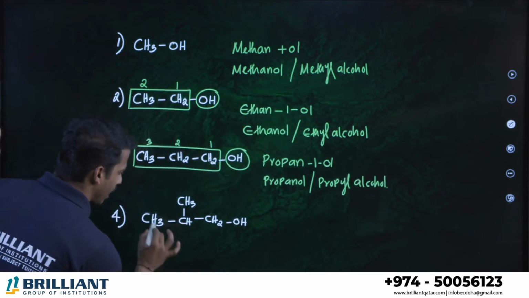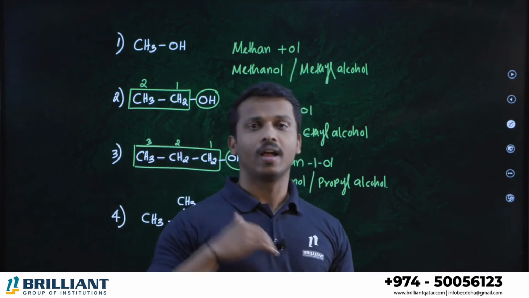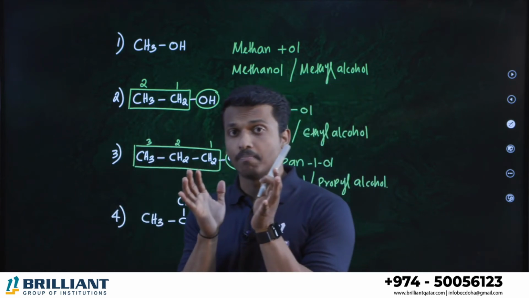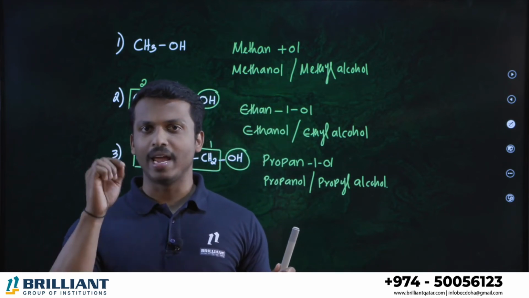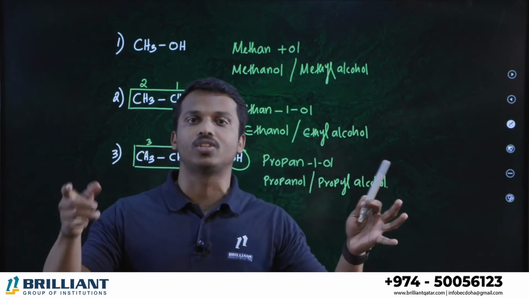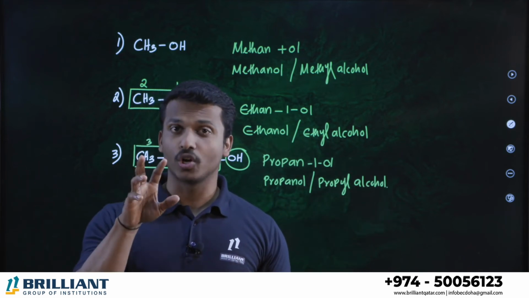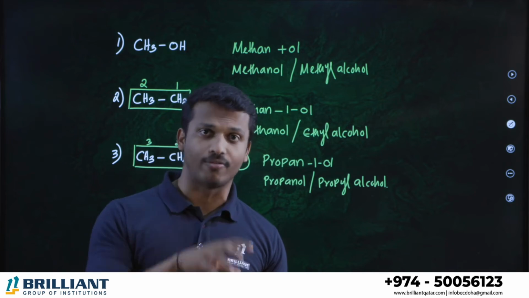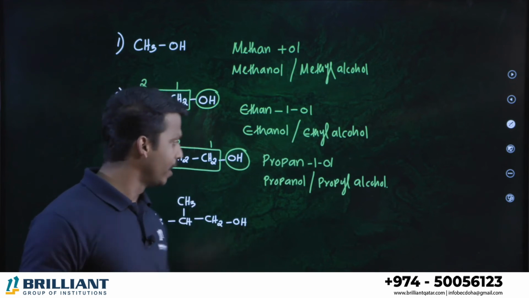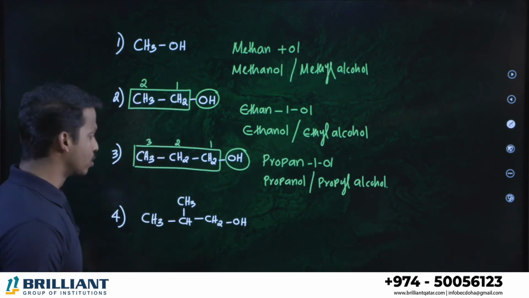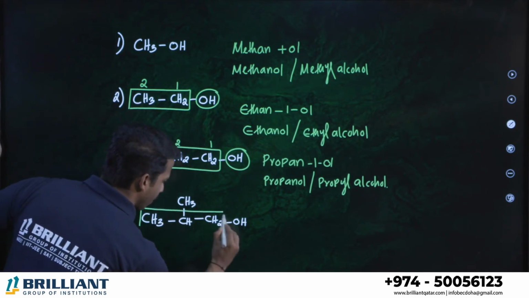What about this compound? Dear students, select the longest chain. 1, 2, 3. No, when you are selecting the longest chain, I told you in the previous classes, not only the biggest carbon chain. Your longest chain must include the major functional group. Not simply carbons. The major functional group which is there in the compound, you directly identify. After that, we have to select the parent chain including that major functional group. Which is the major functional group here? Alcohol. So consider the chain connected to the alcohol, 1, 2, 3. Both are fine. Let me take this as the parent chain.